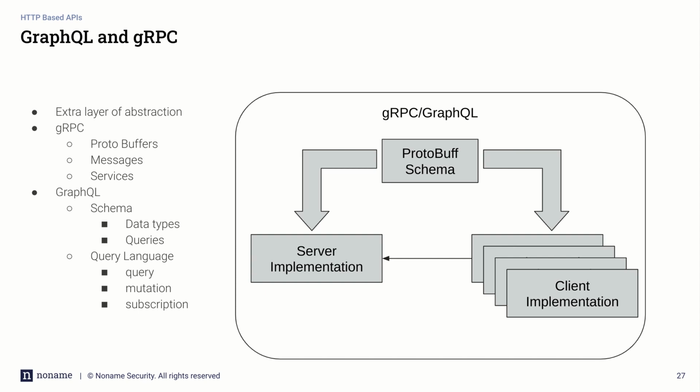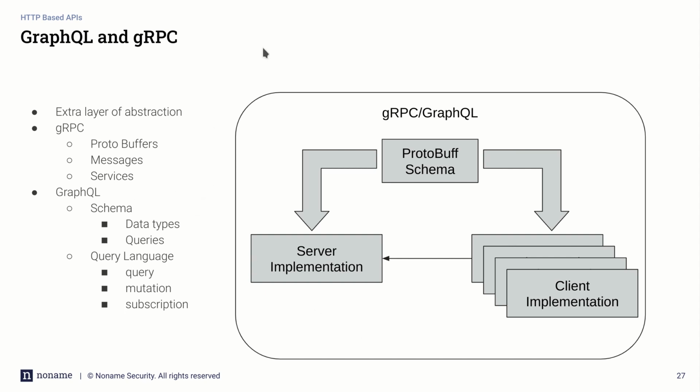The beauty of GraphQL is that both the schema and the query language are fairly standardized. Right? So the schema, yes, you can define all kinds of different data types. The queries, yes, you can define different queries based upon the data types you have created. The query language is pretty much the same. The only thing you need to use is the different queries and data types you created under the schema. So that's exactly what GraphQL is.